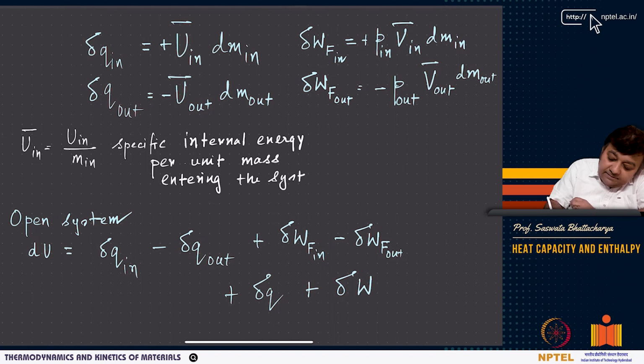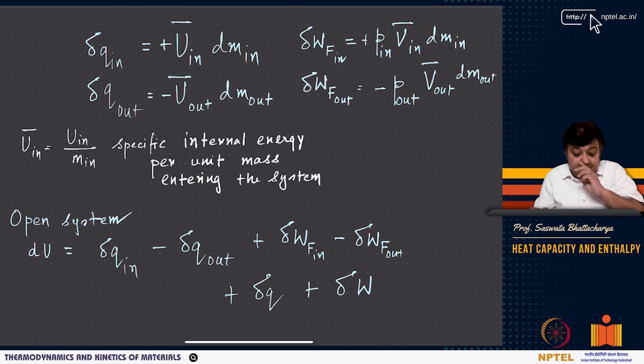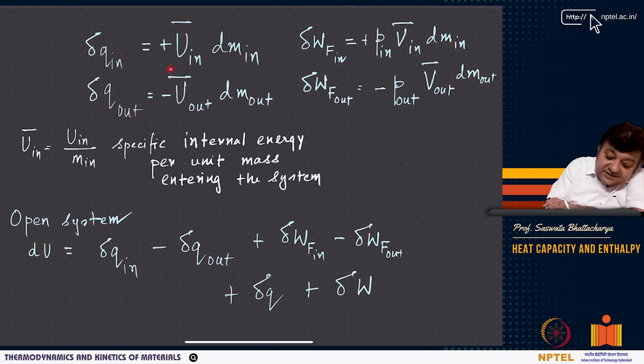Similarly, U bar out will be the specific internal energy associated with the mass that is leaving the system. So this is the specific internal energy associated with the mass that is entering, and this is the specific internal energy associated with the mass that is leaving.